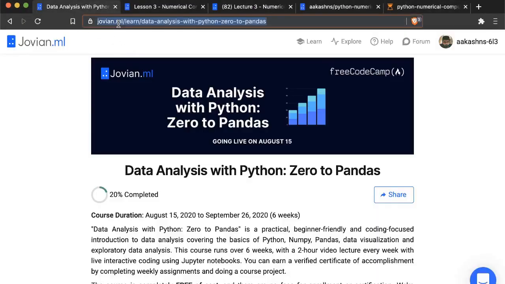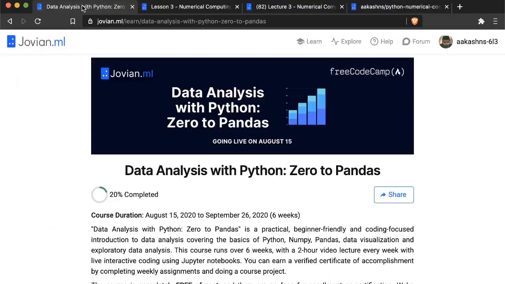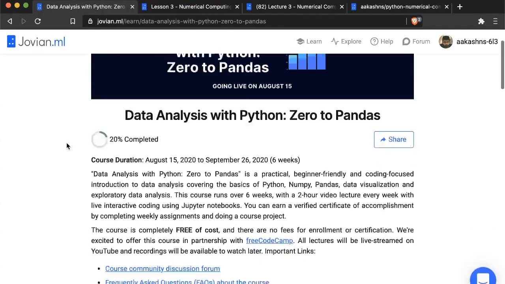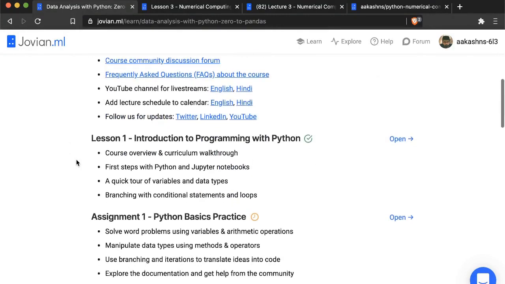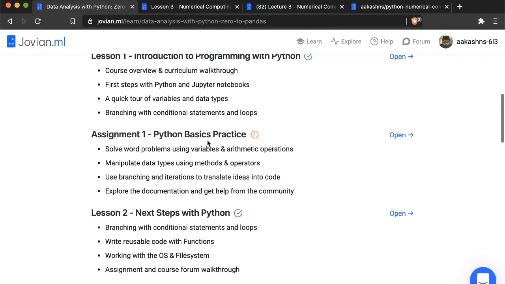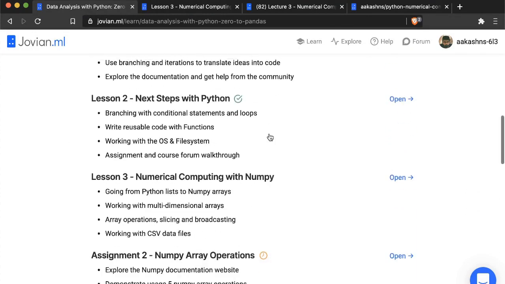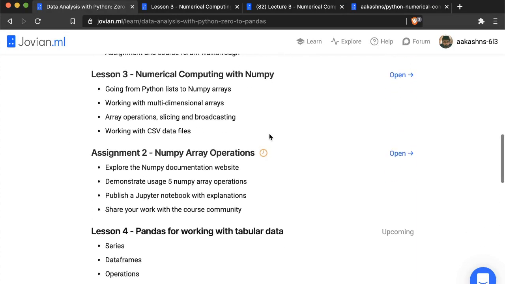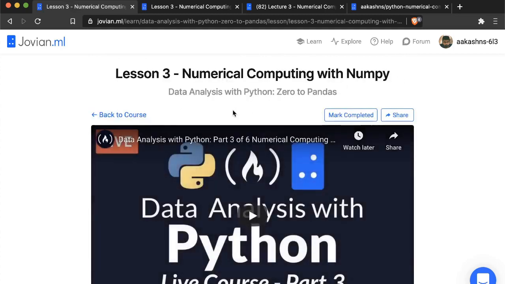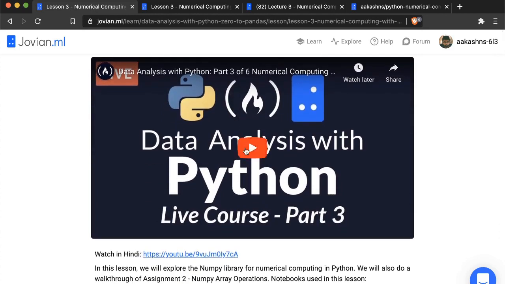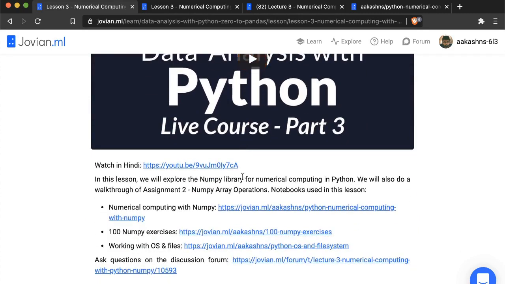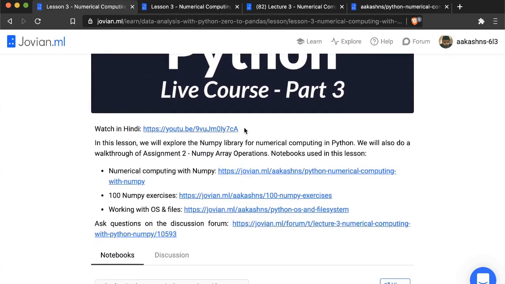First of all, you can go to the course website zerotopandas.com, and on the course website you will be able to access all the course materials, including lecture 1 and lecture 2, which we've had in the previous weeks, and assignment 1, which is due next week. But today we're looking at numerical computing with NumPy. So you can click the open link here, and that will open up the lesson page. And on the lesson, you will be able to watch the video now and later. And you also have the option to watch the same video in Hindi.